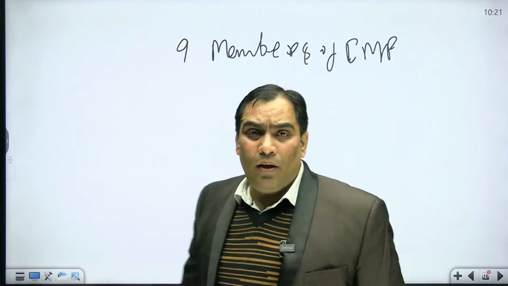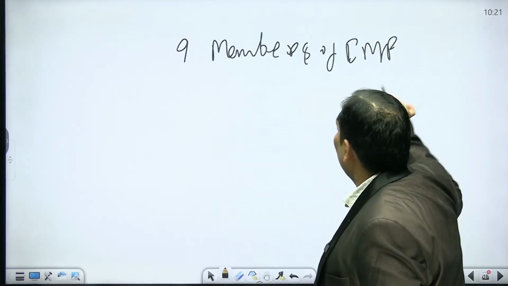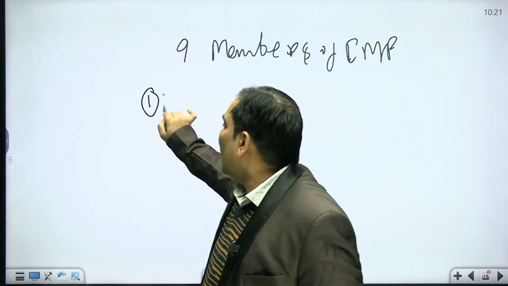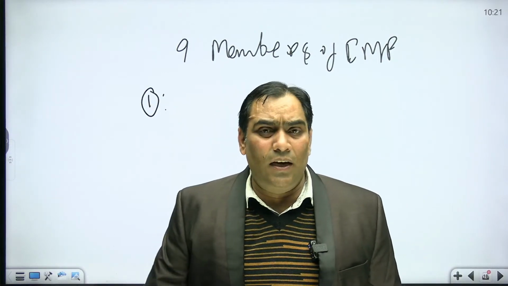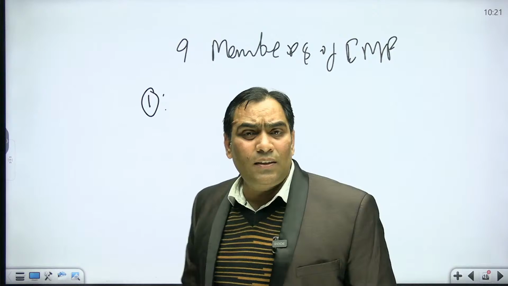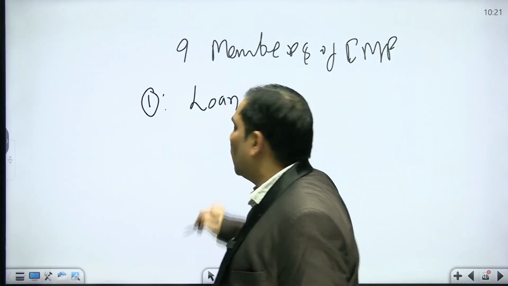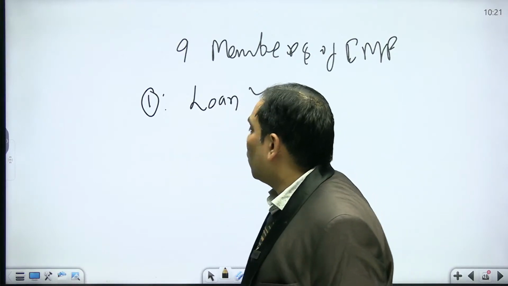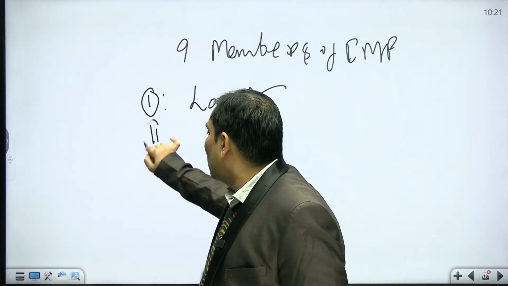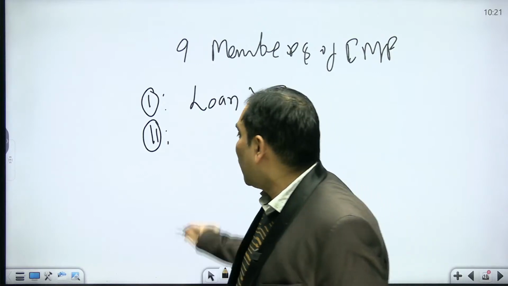By becoming a member of IMF, they are entitled to get certain facilities. That facility is that they are entitled to get the loan. Not only this, they are entitled to get the quota.